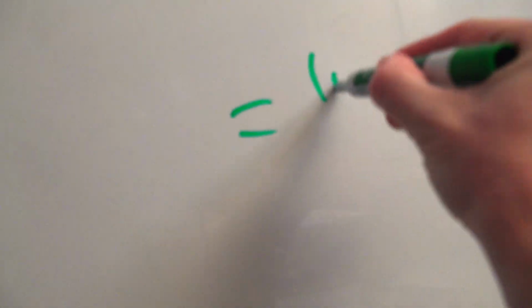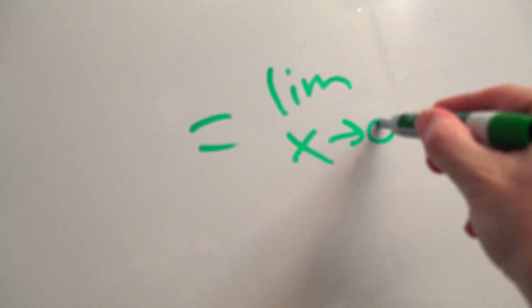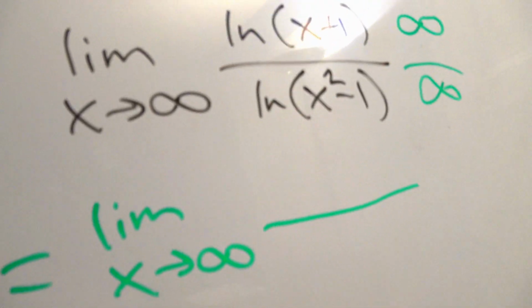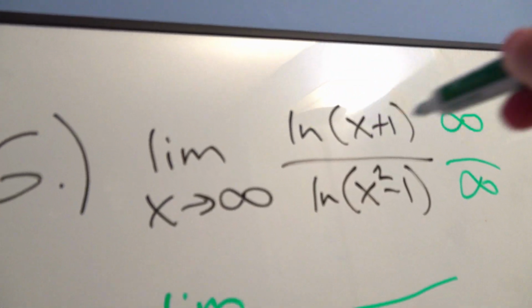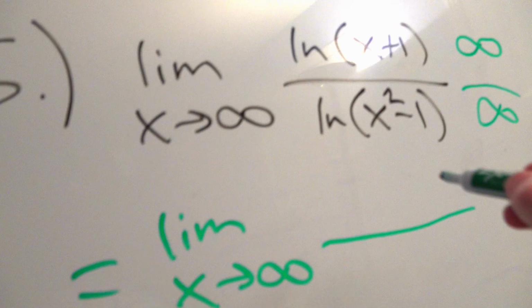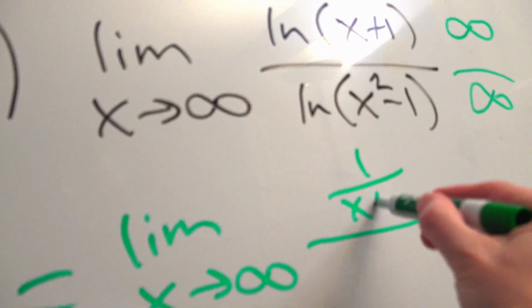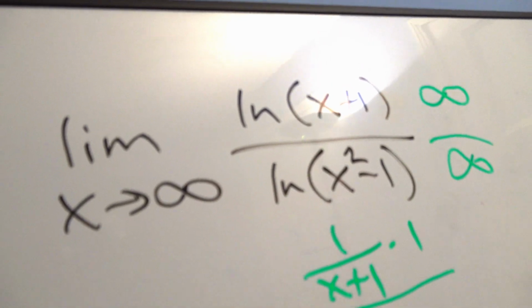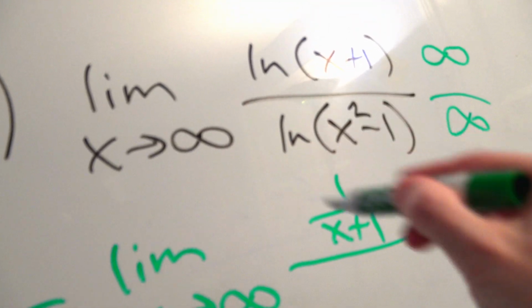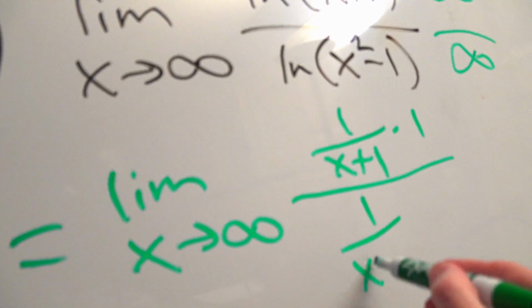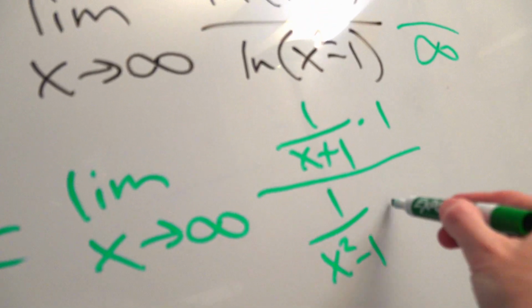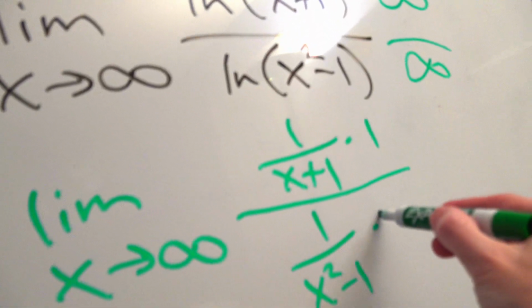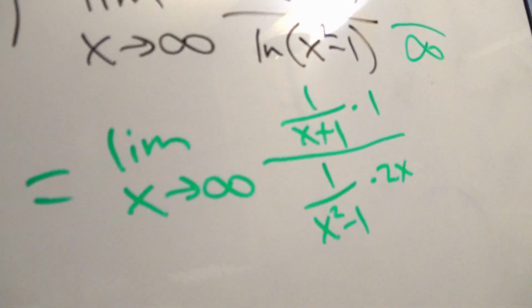Okay? So the limit as x approaches infinity. This is a great, great problem. I've seen this in college classes. The derivative of the top, the derivative of natural log, isn't that 1 over the base times the chain rule of the base, which is 1? The derivative of the bottom, isn't the natural log rule 1 over the base times the chain rule of the base, which is 2x?